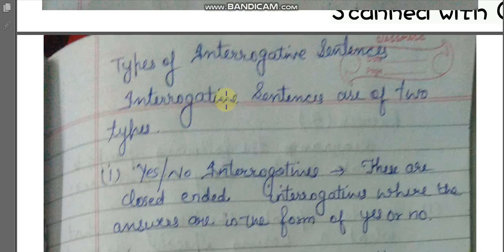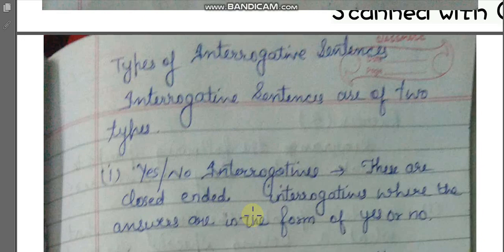See, interrogative sentences are of two types. First is yes or no interrogatives. These are closed-ended interrogatives, where the answers are in the form of yes or no. Closed-ended here means when our answer is in the form of yes or no and no further explanation is needed.